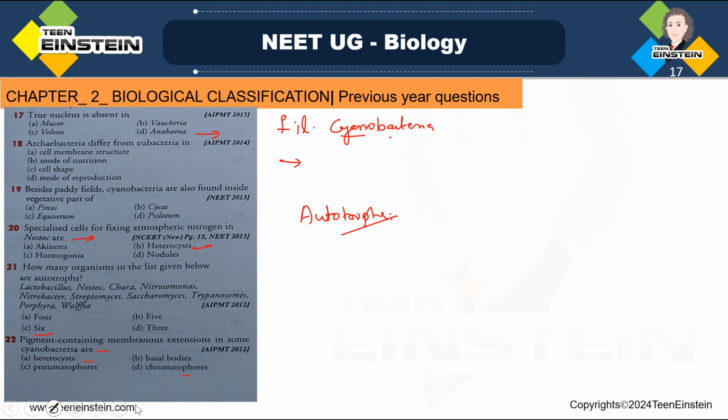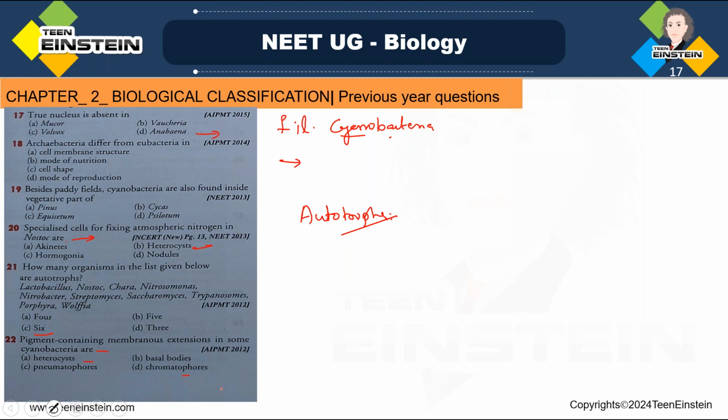Cyanobacteria contain chlorophyll, but this chlorophyll is not present in chloroplasts. Instead, it is found in chromatophores, which are infoldings of the plasma membrane, where photosynthesis takes place. So the option chromatophore we need to mark: the pigment present in the membranous extension in some cyanobacteria is chromatophores.